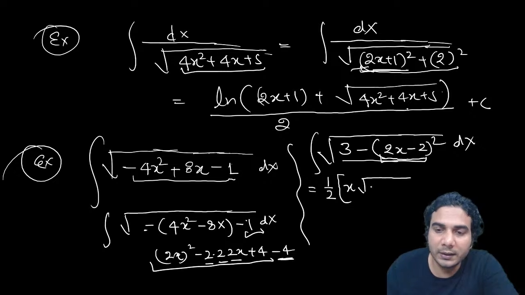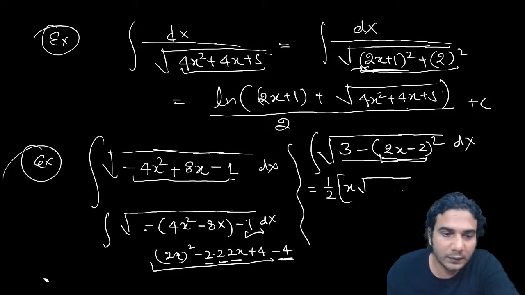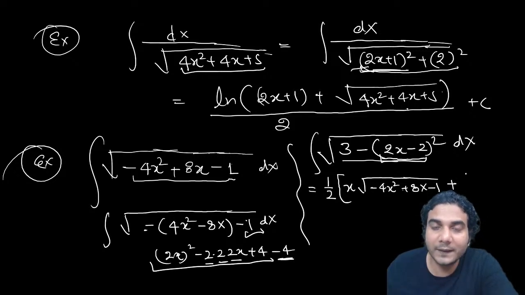So you can write this, minus 4x square plus 8x minus 1, all right. Then what was it? Then plus a square by 2. So what is a square? A square is 3.